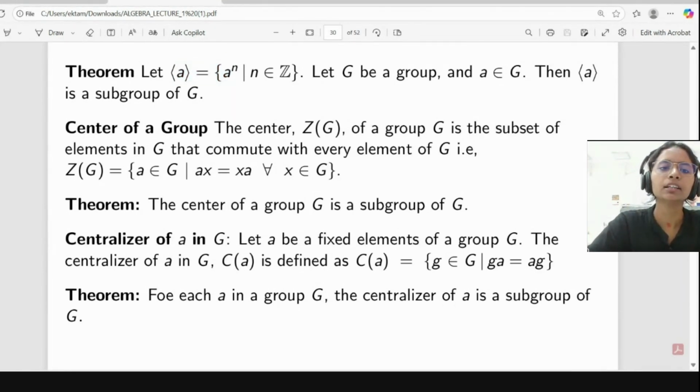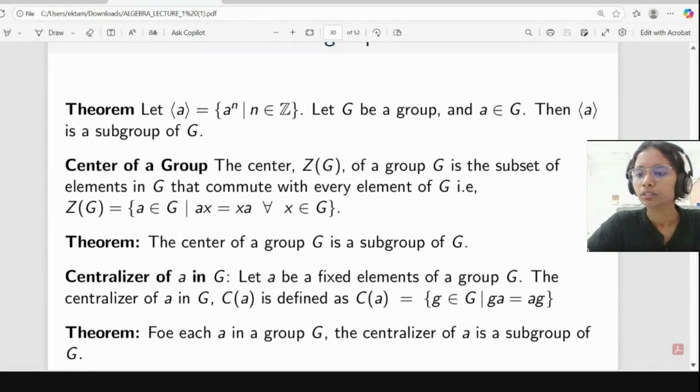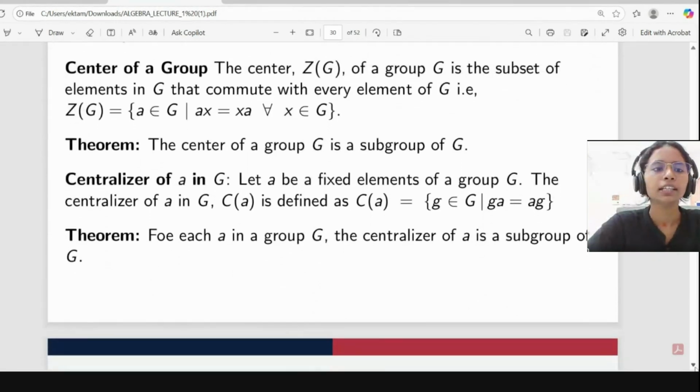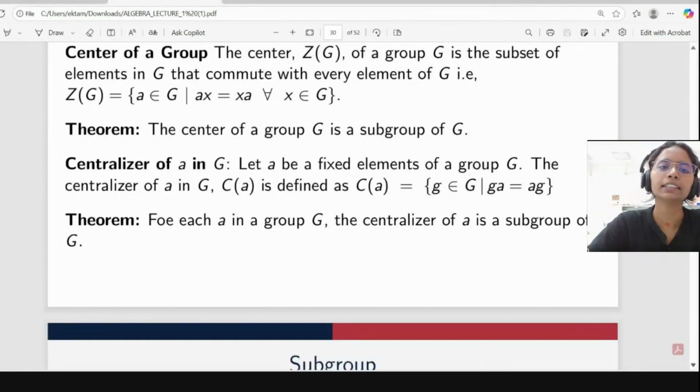Second is the center of G. The center of a group, which we denote by Z(G), is the subset of elements in G that commute with every element of G. I think these are basic definitions, and you people are familiar with this. After this, we have the theorem: the center of a group is a subgroup of G.